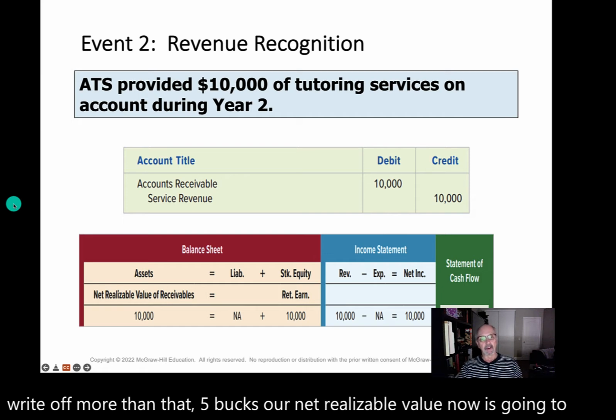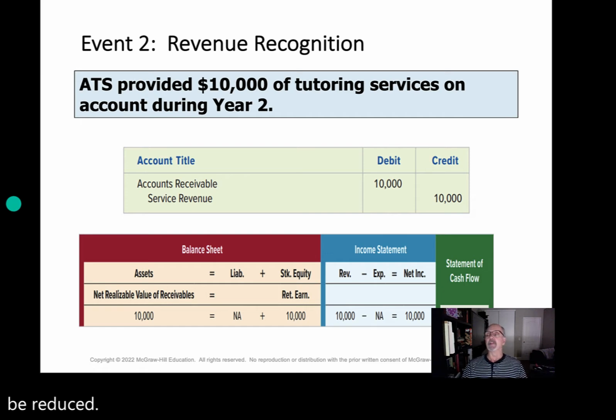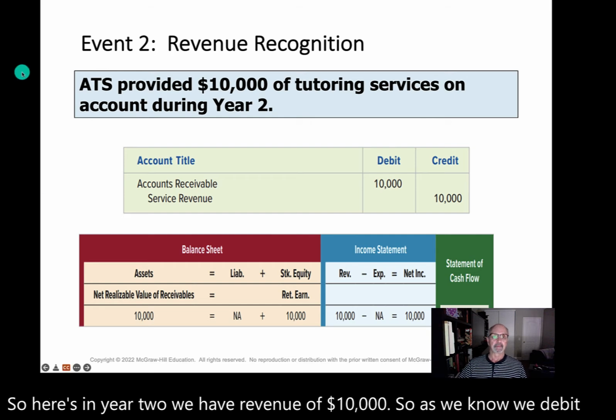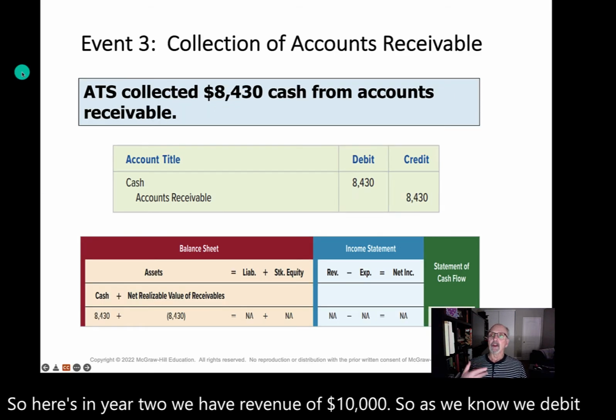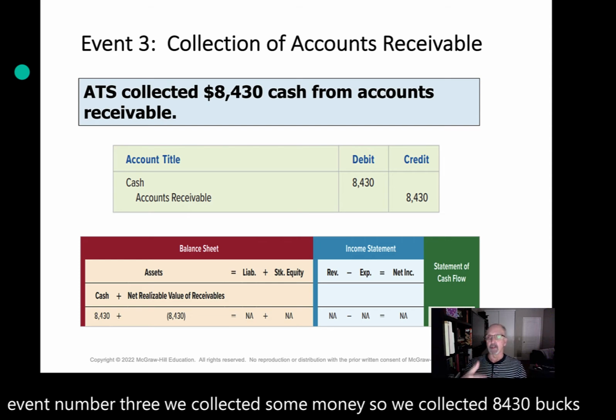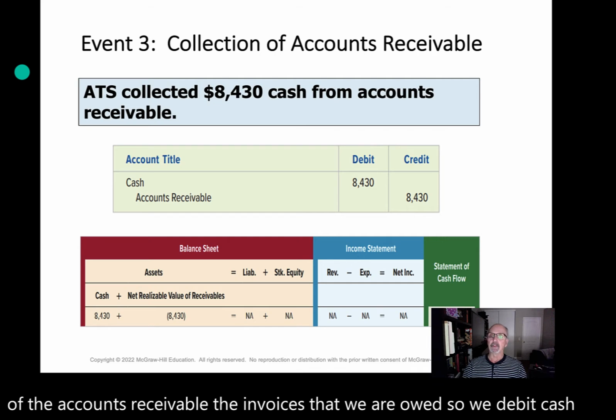So here in year 2, we have revenue of $10,000. So as you know, we debit accounts receivable, credit service revenue. That's pretty straightforward. Event number 3, we collected some money. So we collected $8,430 of the accounts receivable, the invoices that we are owed. So we debit cash for $8,430. We credit accounts receivable for $8,430.